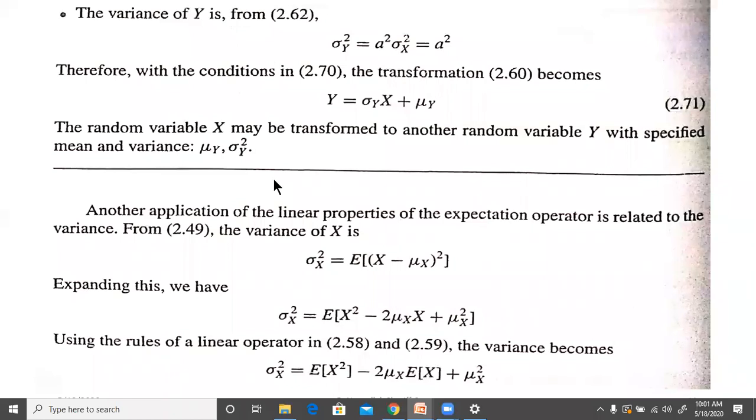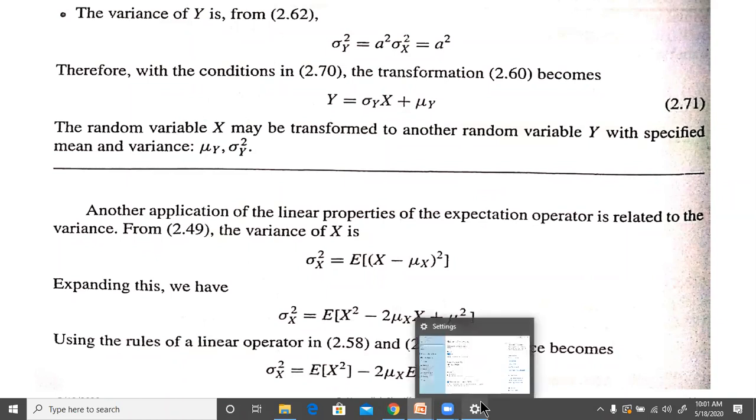So another application of the linear properties of the expectation operator is related to the variance. So we can take the variance and write it over here, expand this: x square minus 2 mu x x plus mu x square. If you try to simplify this, you'll get the expectation of x square, by linear combination, minus 2 mu x E[x], because these are constants, and mu x square is just a constant, so the expectation of that will be mu x square itself.